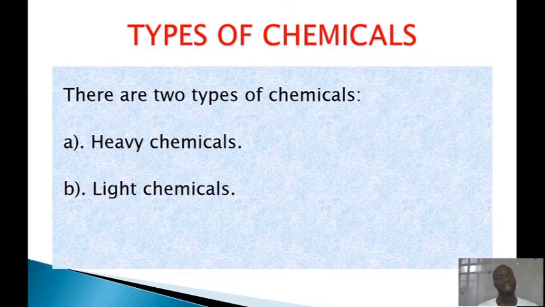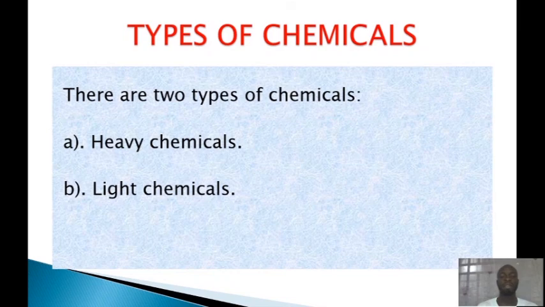Okay, why do we say heavy? Is it because they have much weight, or why? So we are going to look at this right now, defining these two types of chemicals: the heavy chemicals and the light chemicals.